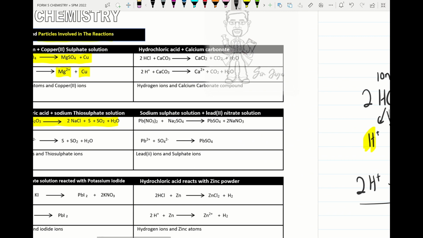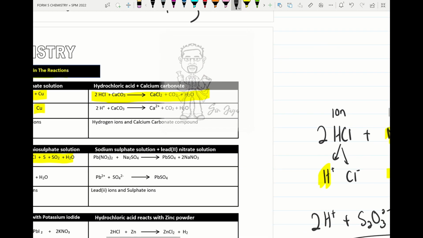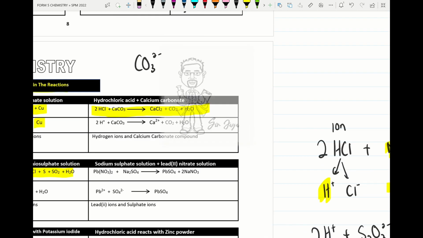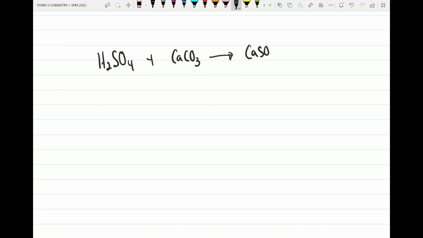Alright, so next one, we try to check the equation for neutralization between hydrochloric acid and calcium carbonate. And please remember, carbonate ion, all is insoluble except potassium carbonate and also sodium carbonate. Only these are known as soluble salts. To do another example, let's say I take sulfuric acid reacted with calcium carbonate, so we will get calcium sulfate plus carbon dioxide and water.